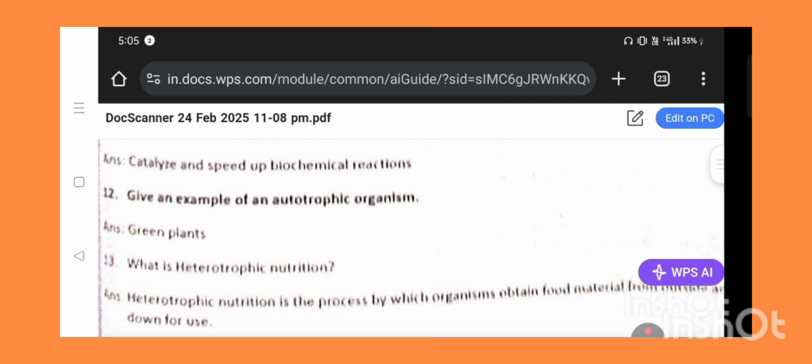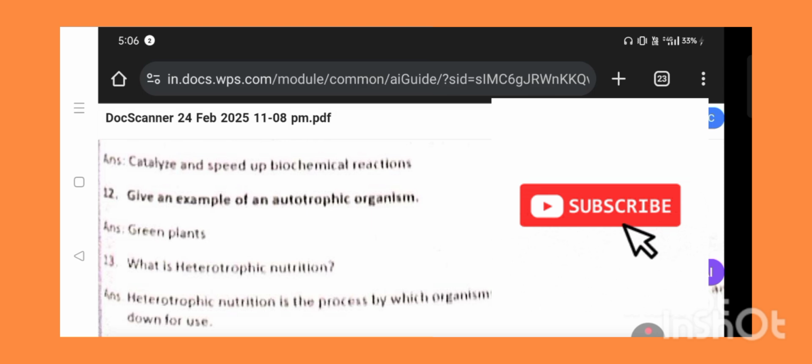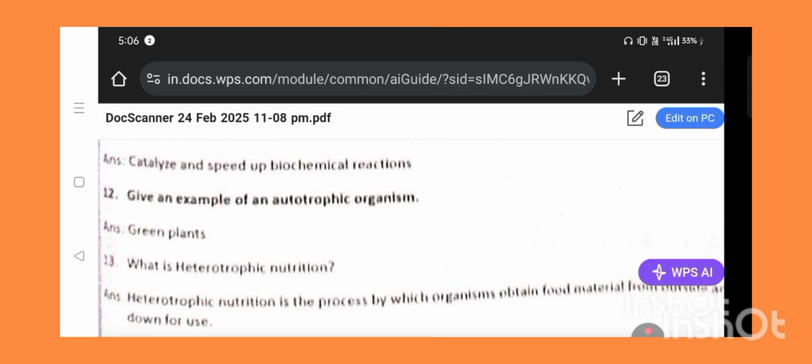So what is heterotrophic nutrition? The nutrition in which organisms depend on others for getting food is called heterotrophic nutrition. The types of heterotrophic nutrition, you already know very well: saprophytic, parasitic, holozoic. Saprophytic means organisms which break down the food outside the body and absorb it.